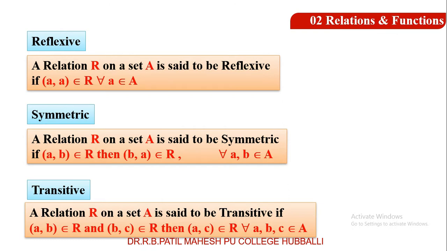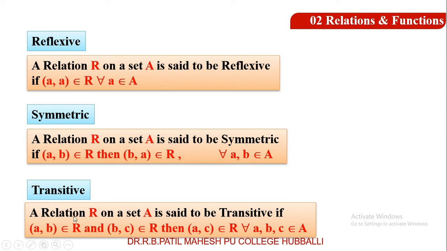Reflexive. A relation R on a set A is said to be reflexive if (a, a) belongs to R for every a belongs to the set A. Symmetric. A relation R on a set A is said to be symmetric if (a, b) belongs to R, then (b, a) belongs to R for every a, b belongs to the set A.